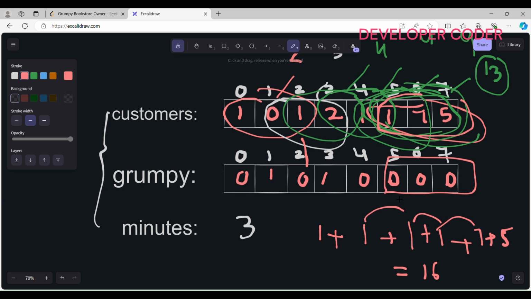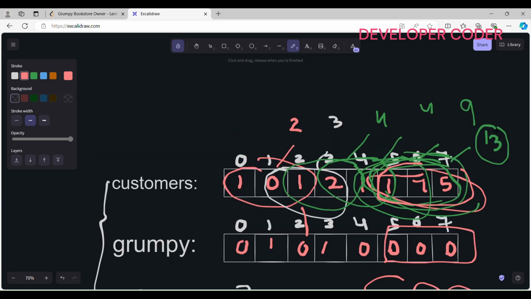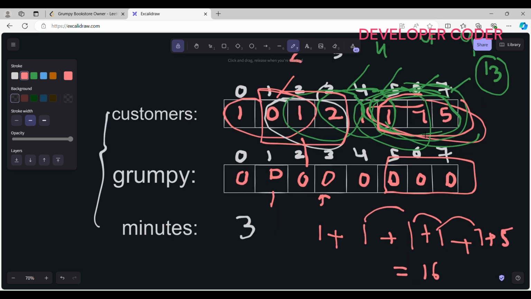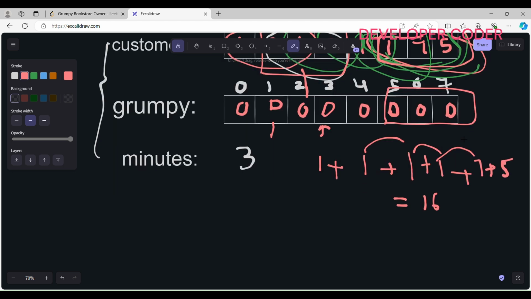So what is the best answer that we are going to get? What is the best window that we are to use? This is the best window, because here 2 times my shop owner is grumpy. So let's make it 0 and 0 in this interval. Then what is the result that I'm going to get? 1 plus 1, 2 plus 4, 5, 6, 13. 13 plus 5, 18. 18 is the result that I'm going to get.